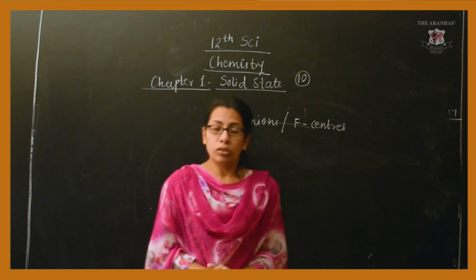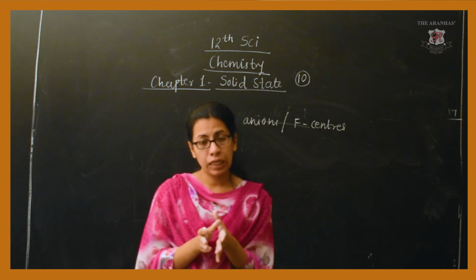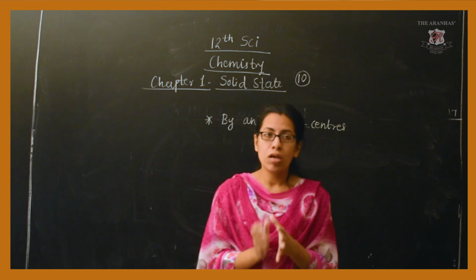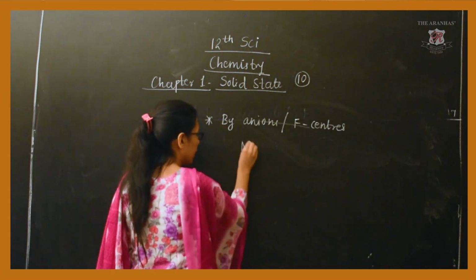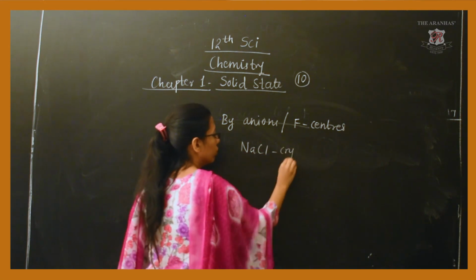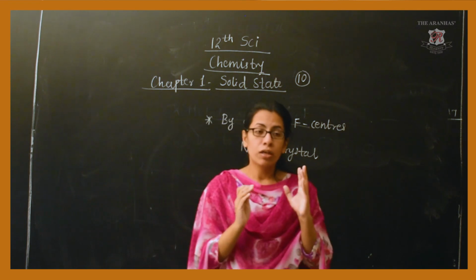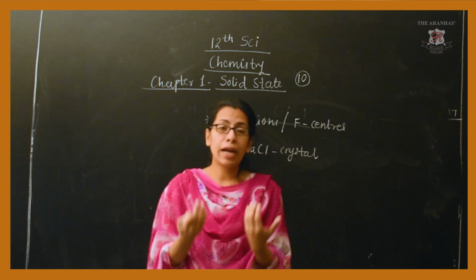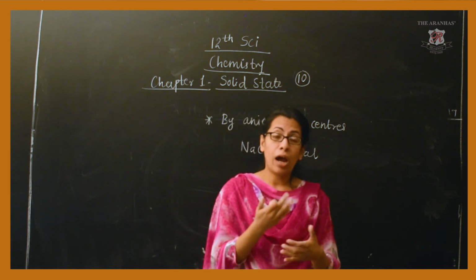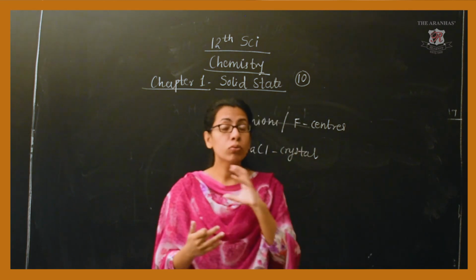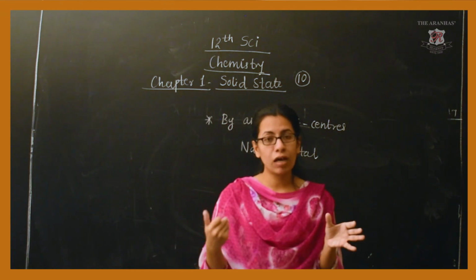Now, normally this type of defect is seen in colorless crystals. Let us take a very simple example, NaCl. This NaCl crystal is colorless. Fine. Now, how will this kind of defect arise in NaCl, and in the end, how will it change its color to yellow, when before it was colorless?